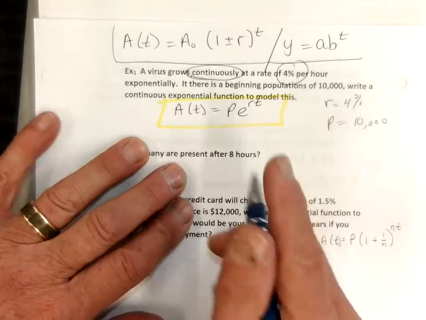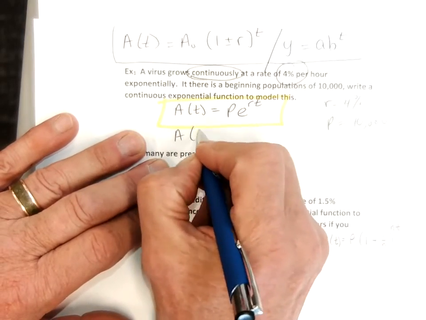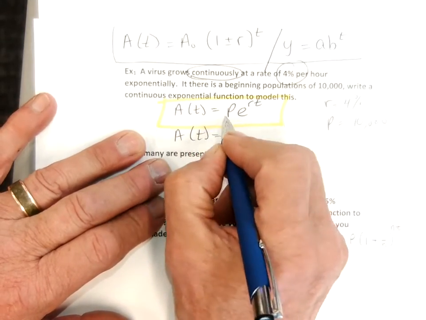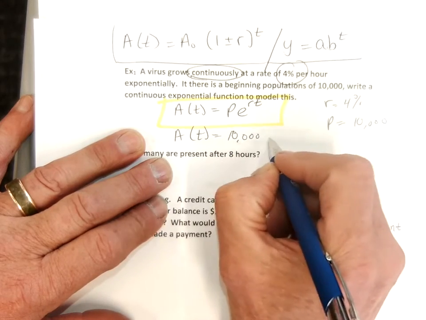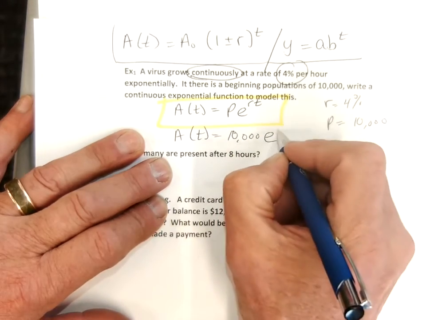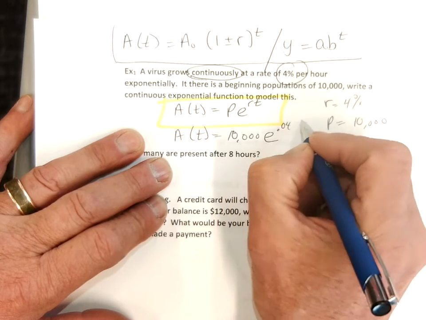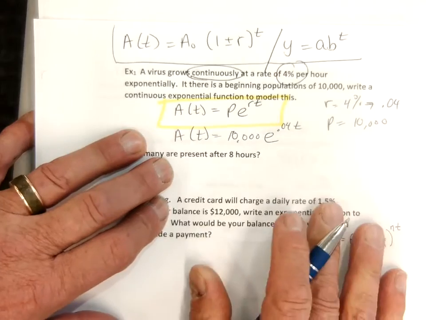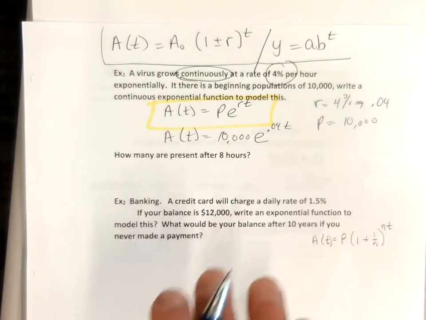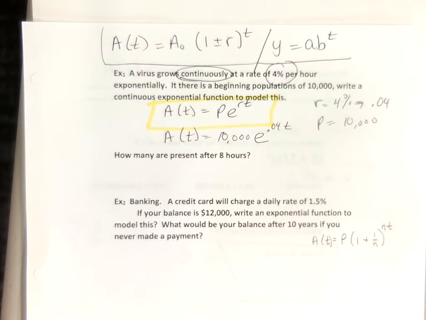Okay, so I'm going to go A of t, amount over time. A of t equals P, which is my beginning amount, 10,000, E, the number E, to the 0.04 t, because I changed that to 0.04, right? Thumbs up? Pretty easy, right? I've got my P is my initial amount, 0.04 is my rate, E is my continuous growth, right?